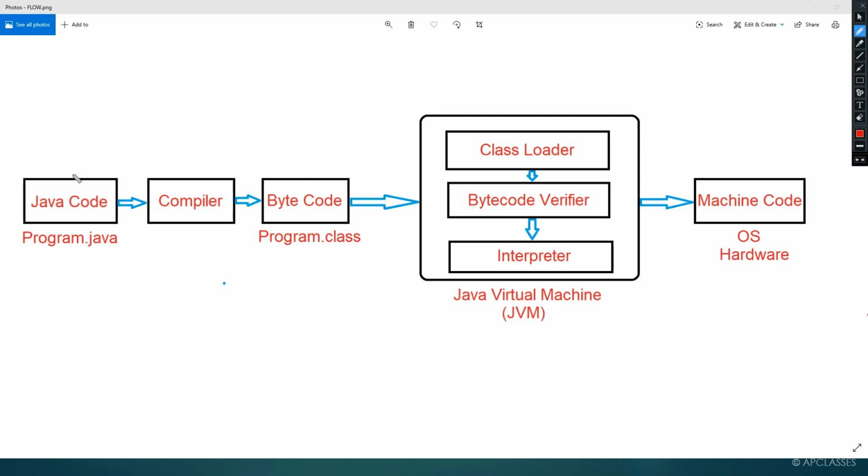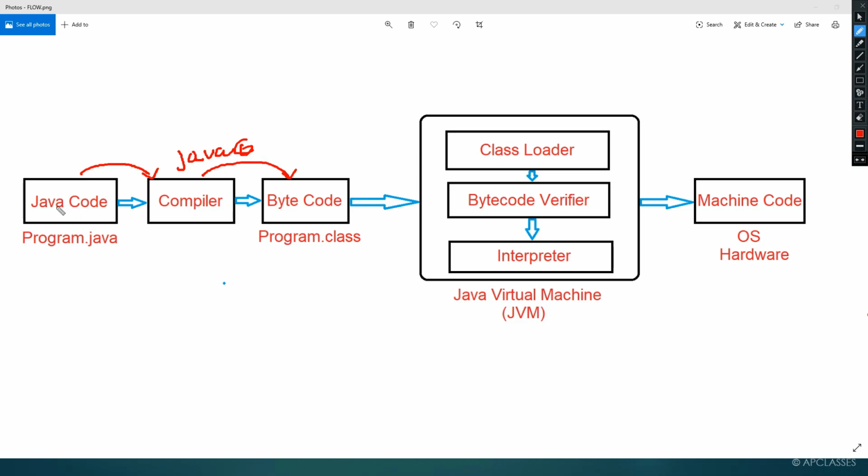Simply write: a Java source code with the extension .java gets converted to bytecode with the help of a compiler. Here the name of the Java compiler is javac.